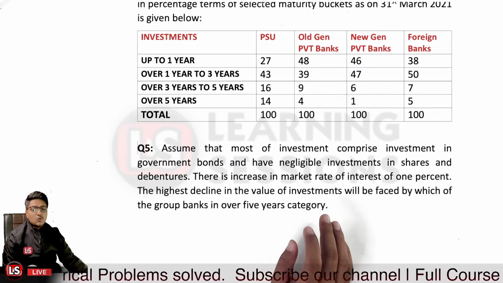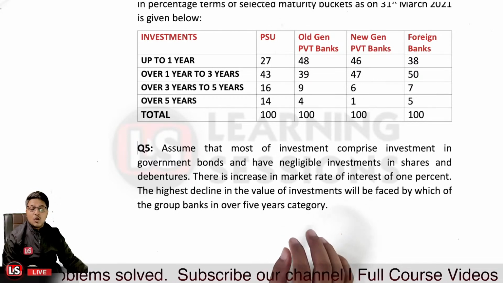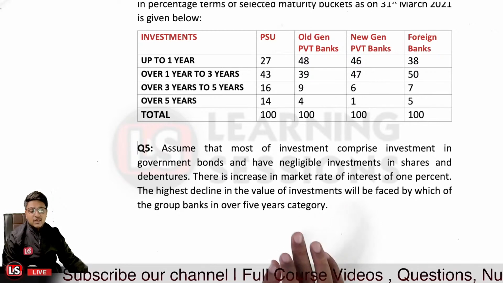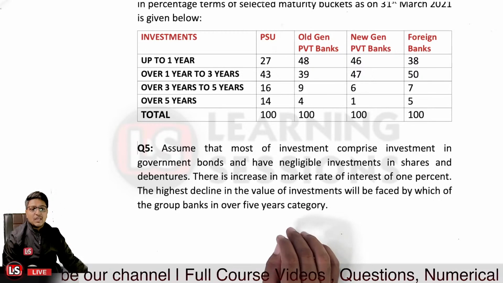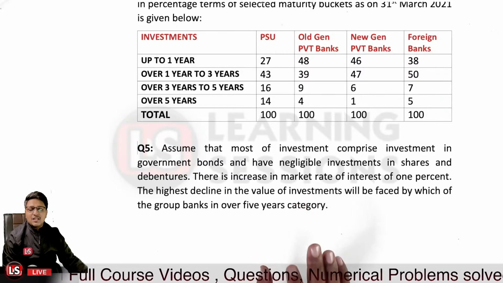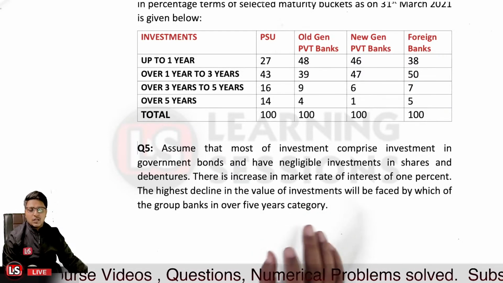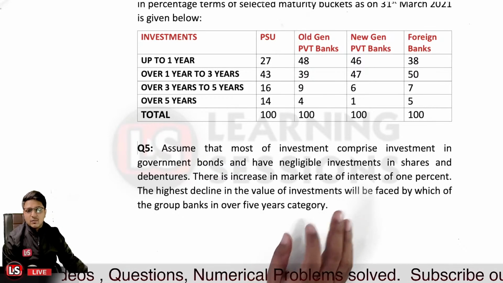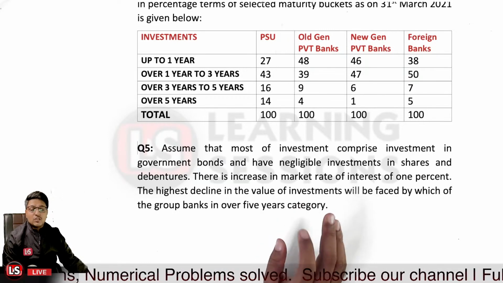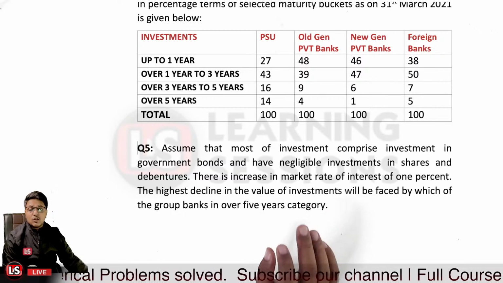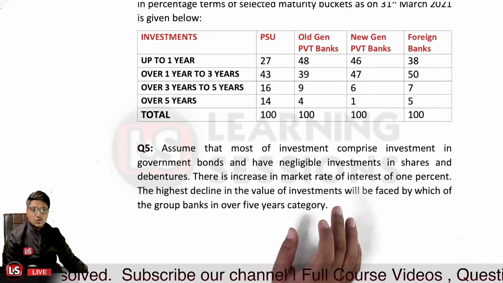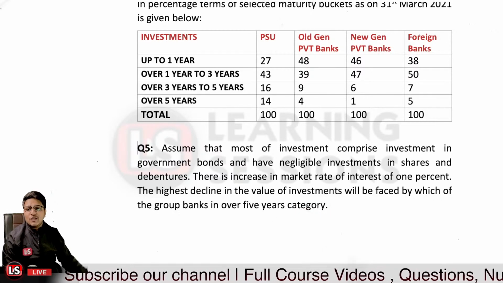So the question is related to what? Even for investments in government bonds, if there is an increase or decrease in the yield, that is the market rate, that will alter the traded value of the security. It means the traded value of the bond itself. So the bank which has invested the most money in that particular time horizon will face the most losses. So PSU would be the right answer over here, question number 5.